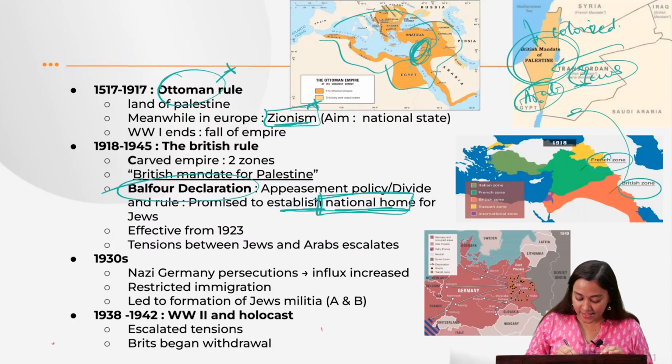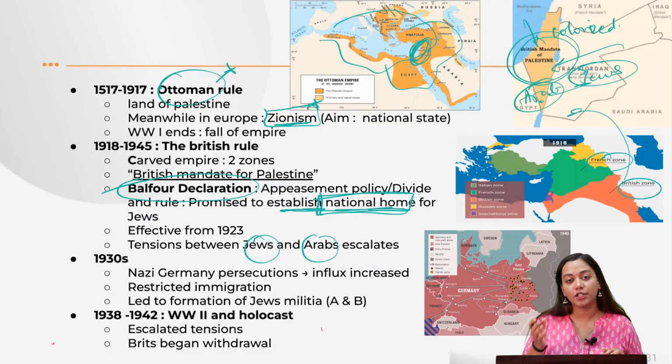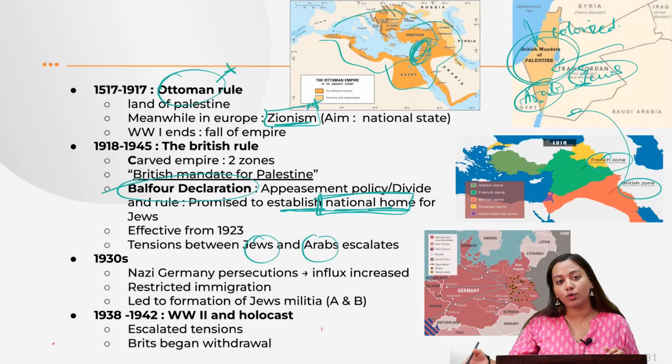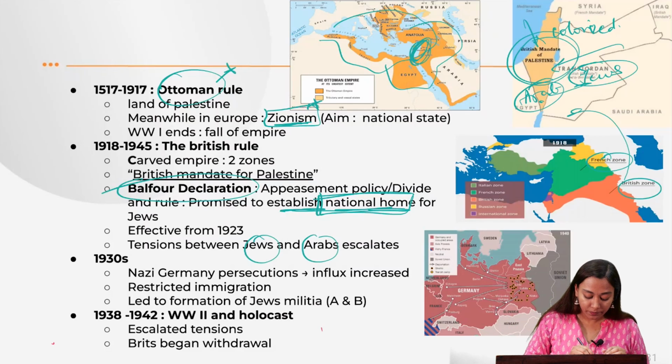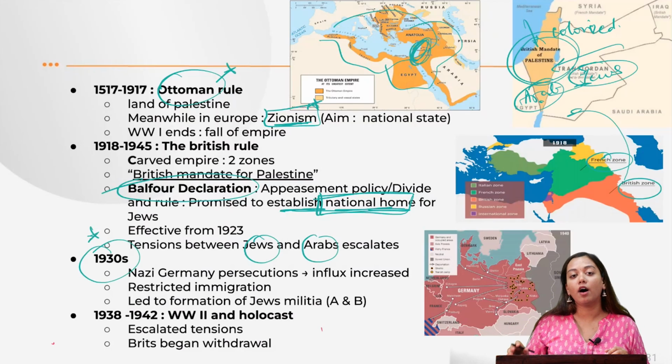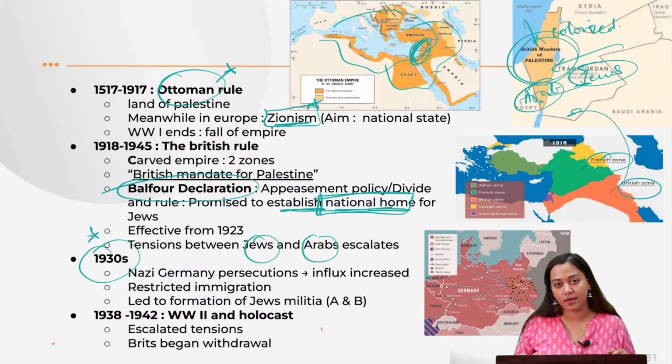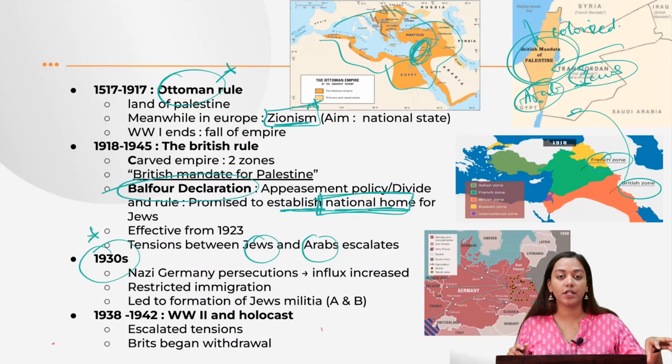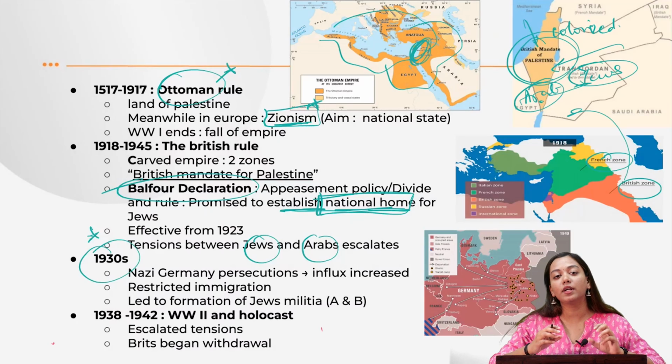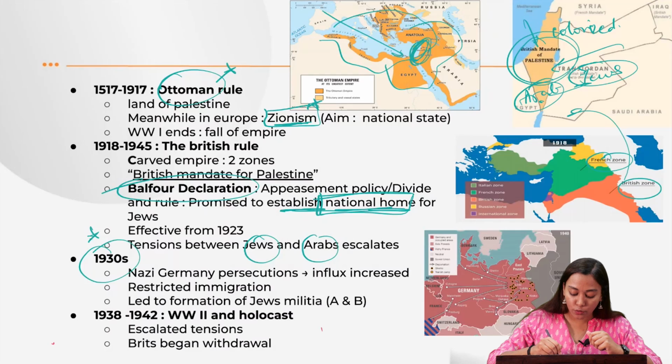So now this will naturally escalate the tension between the Jews and the people who were living over there, that is the Arabs. So now comes another era of massive persecution of Jews who were living especially in Germany. Why? Because Hitler came, and Hitler had this theory that he wanted racial purism. So he wanted to evict, prosecute, and even led to the Holocaust of many Jewish people, who, in order to save their lives, started running towards their holy land.